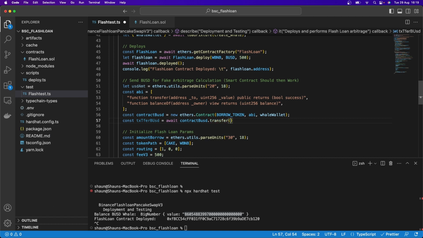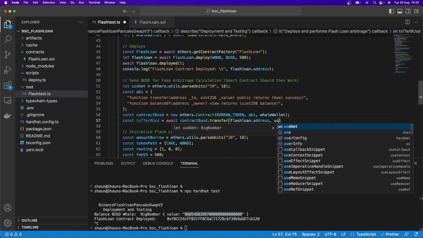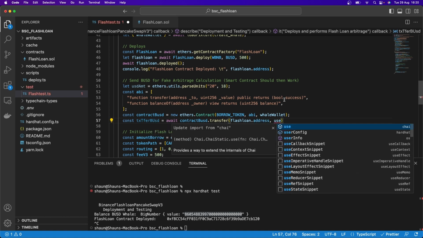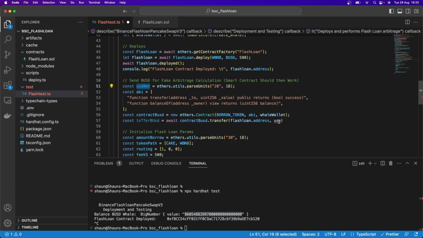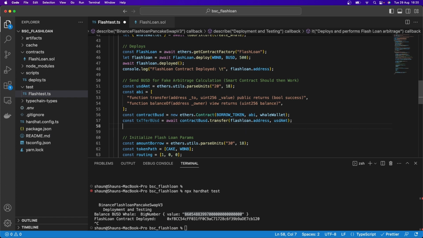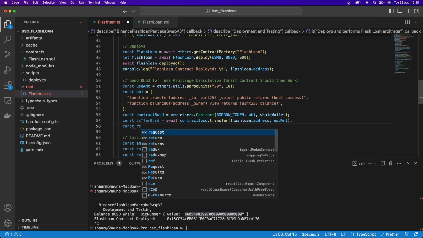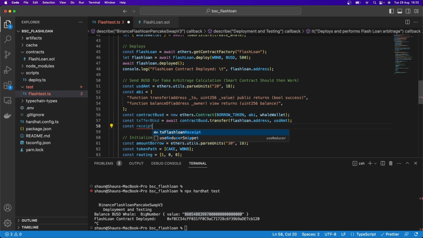And we're going to transfer to our flash loan address. So here, flashLoan.address. We're going to transfer the USDT amount here. In fact, here I'm just going to say const USDT amount. And I'm going to transfer that amount here. And then here we can say const receipt TX BUSD.